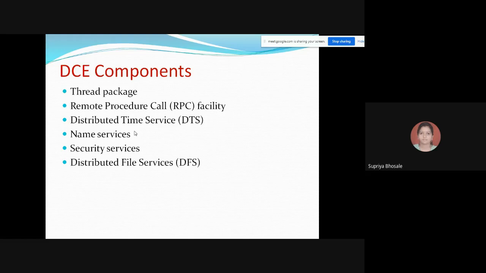So for this, the clock synchronization that is required, that is very important. So that is what we are covering here in DCE components, the distributed time service.